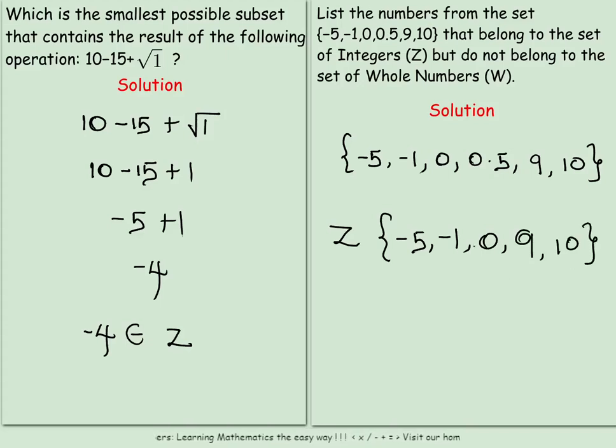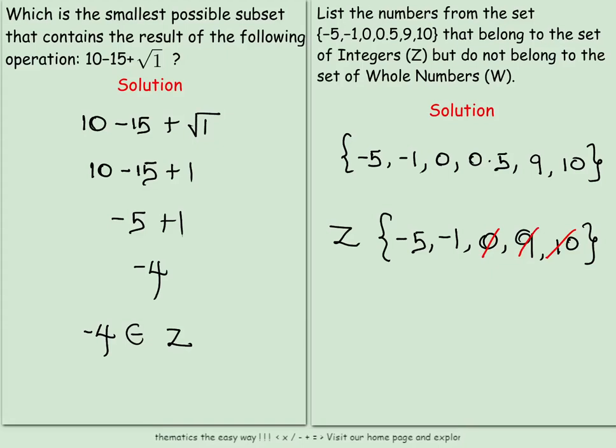But the second condition says it should belong to the set of integers, but not to the set of whole numbers. Hence, we now want to cancel out those that are actually whole numbers. So 0 is going to be cancelled. 9 is also going out, and 10 is also going out.